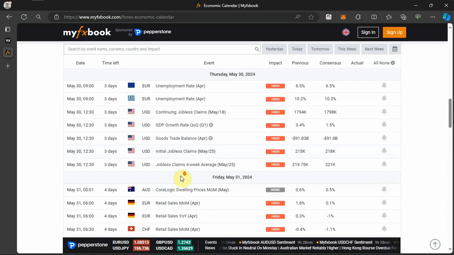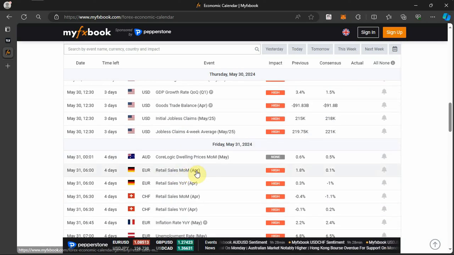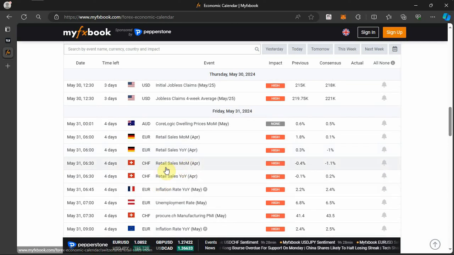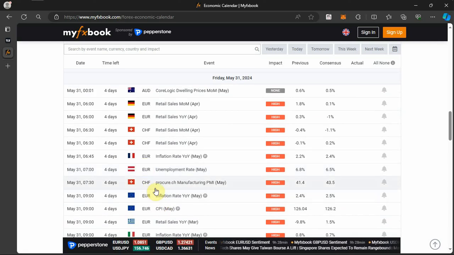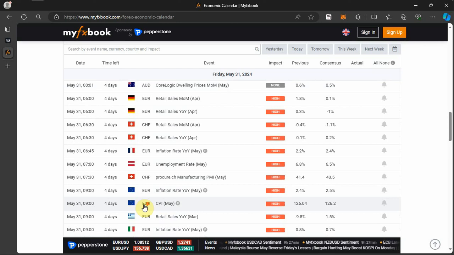On Friday, we have retail sales month over month for the month of April. We have retail sales year over year for the month of April, all within the Eurozone. We have retail sales month over month for CHF, retail sales year over year for CHF, inflation rate year over year for France in the Eurozone. We have unemployment rate for the month of May for Austria in the Eurozone. We have the procure.ch Manufacturing PMI for the month of May for CHF, inflation rate year over year for the month of May for Eurozone. Then the CPI for the month of May for Eurozone.